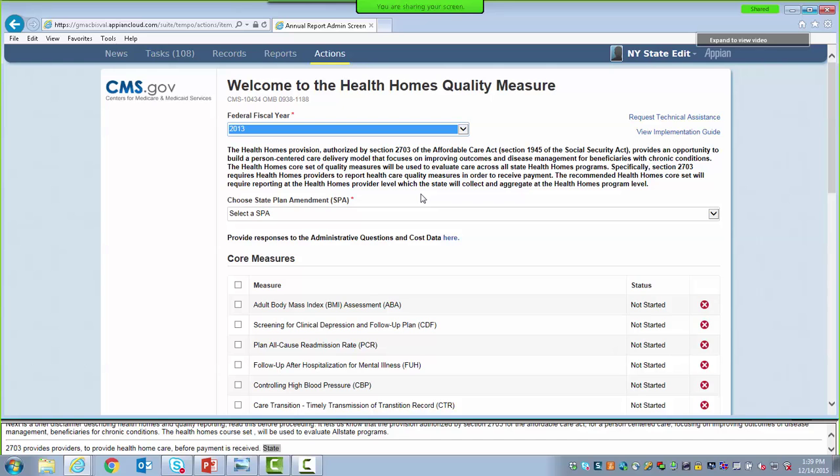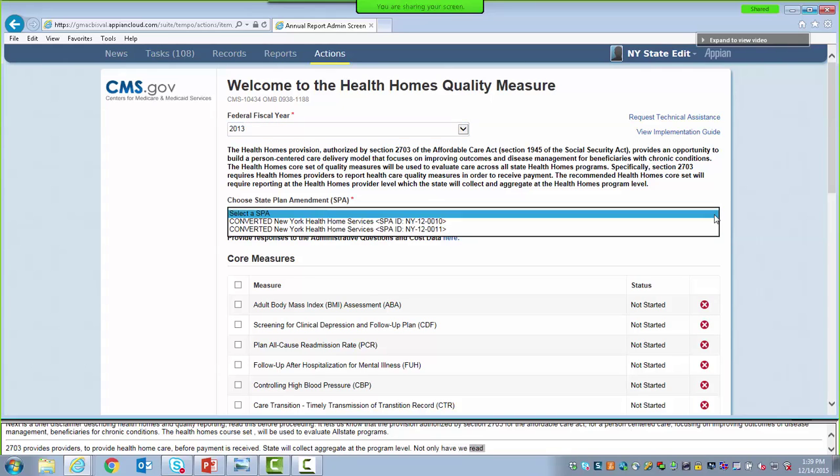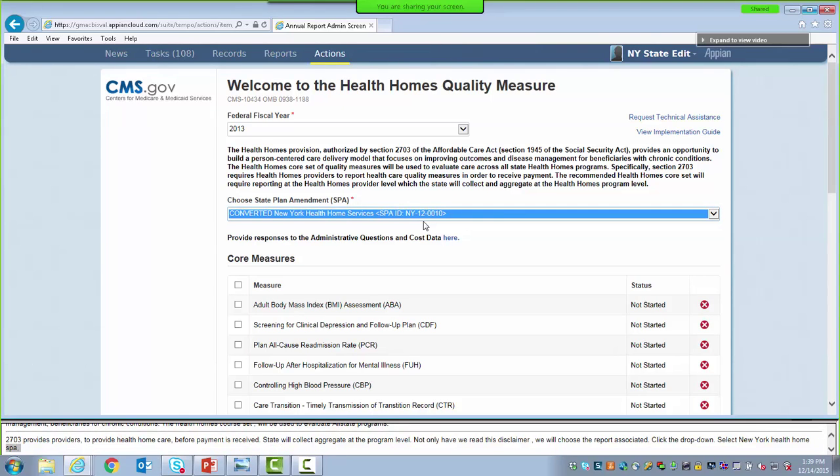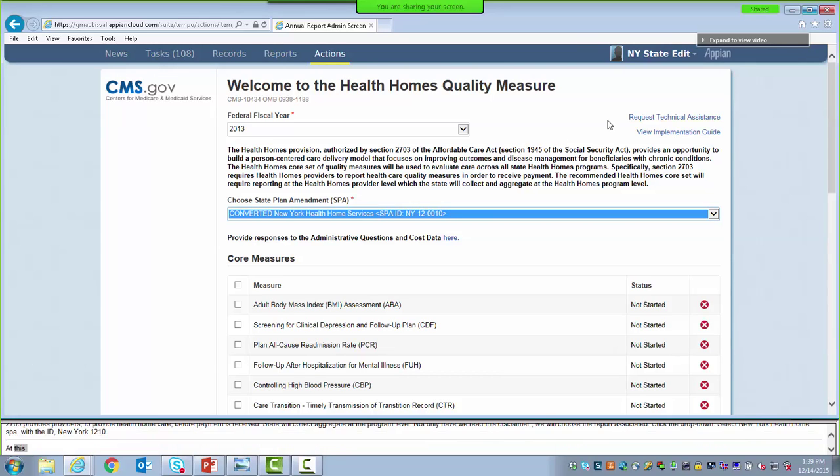So now that we've read this disclaimer, we're going to choose the state plan amendment associated with this report. And we're going to click the drop down, and we're going to select the New York Health Homes SPA with the SPA ID New York 1210. At this point, I want to pause to point out some links that may be helpful during this process that are located on the upper right side of this page.